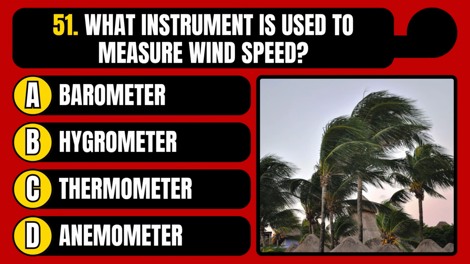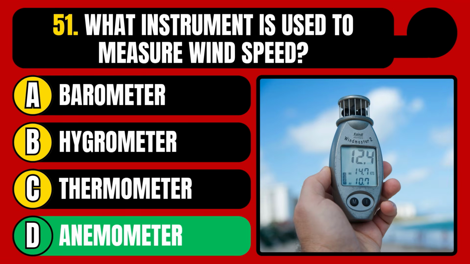What instrument is used to measure wind speed? Barometer, hygrometer, thermometer, or anemometer? The correct answer is option D, anemometer.